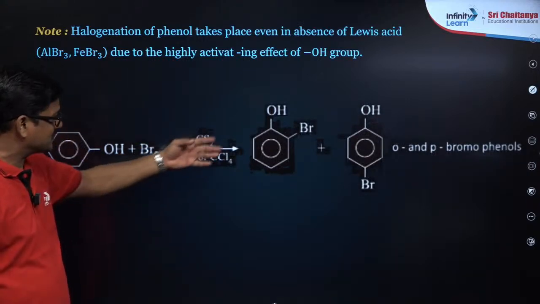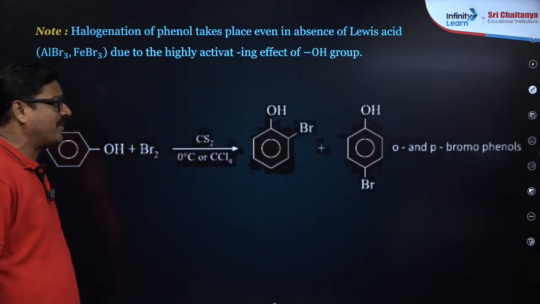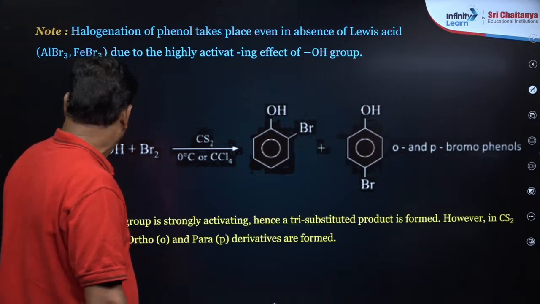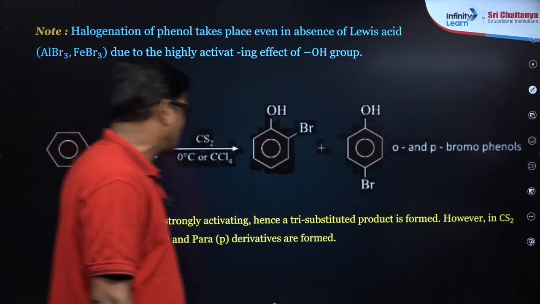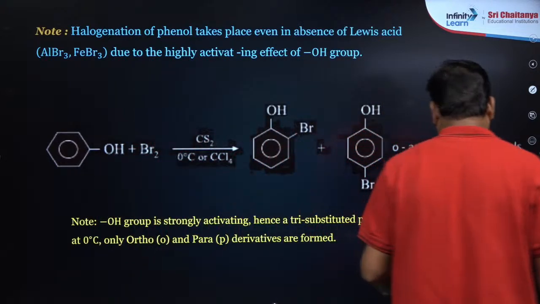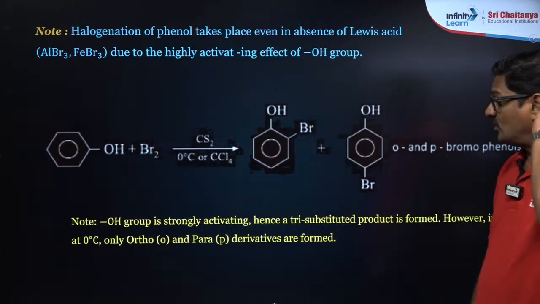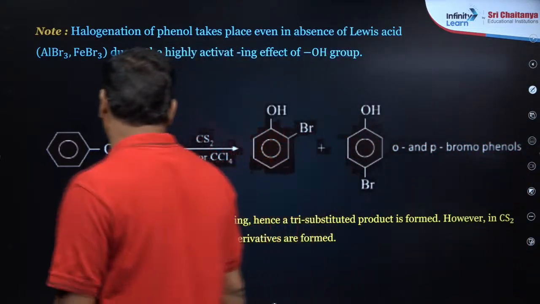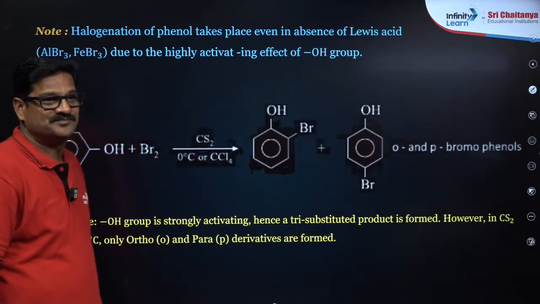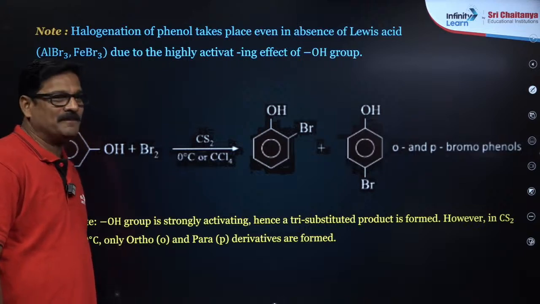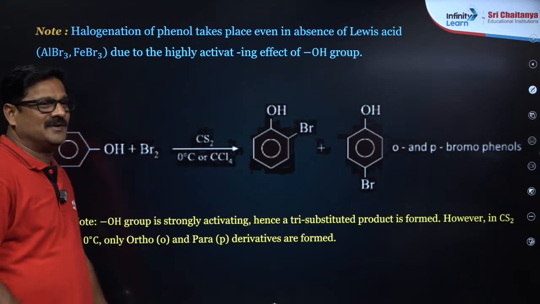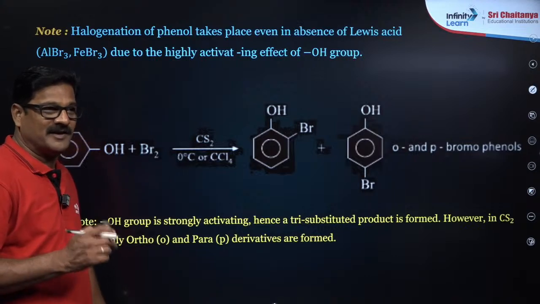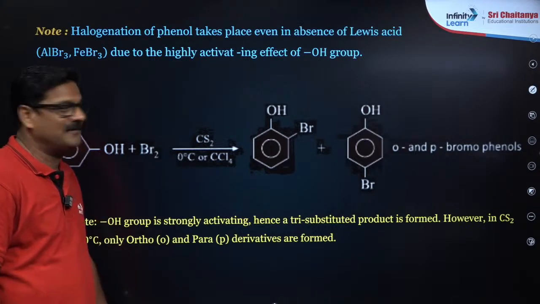Phenol in the presence of CS2, you are going to get ortho and parabromophenols that we gave in the previous slide, and the OH group is strongly activating, hence a tri-substituted product is formed. However, in the presence of CS2 at low temperature, only ortho and para products are formed. Clear? Yes beta. So keep writing, okay, note-taking is necessary, and you are working along with me. We are completing one round of preparation.